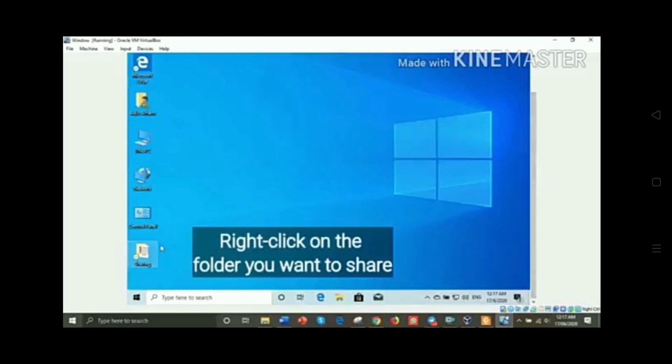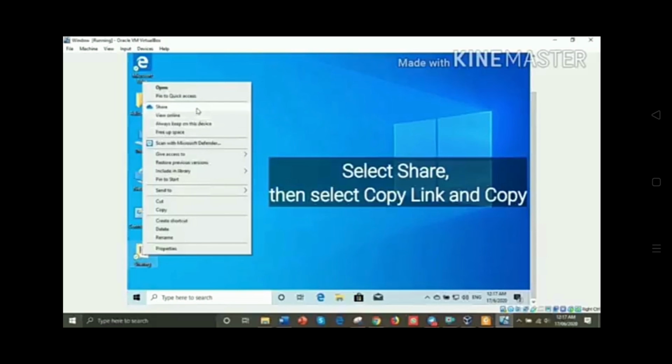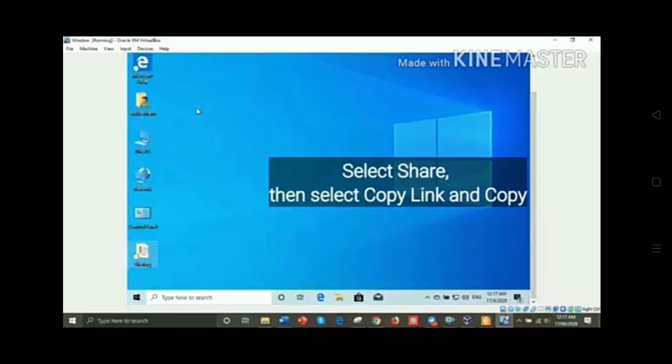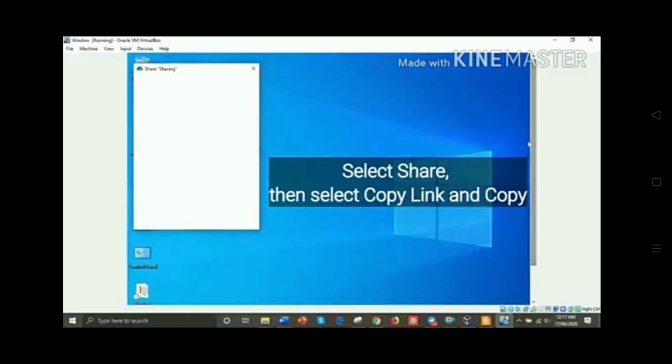Then is how to share. Here, right click, select share, then select copy link and copy. As you can see, like I did, this is from the cloud that is in the computer.